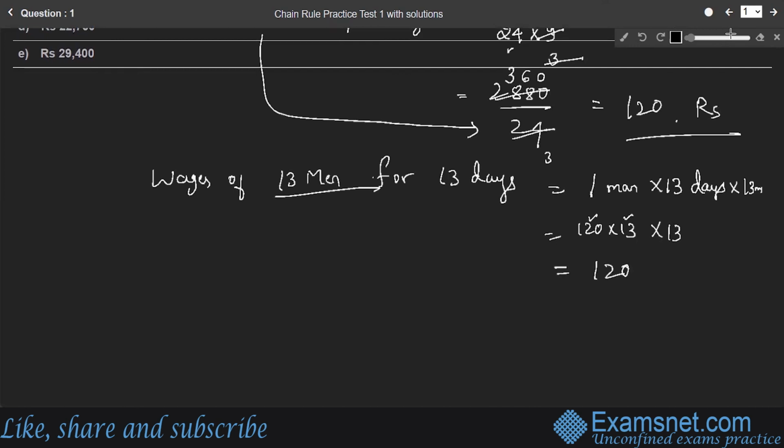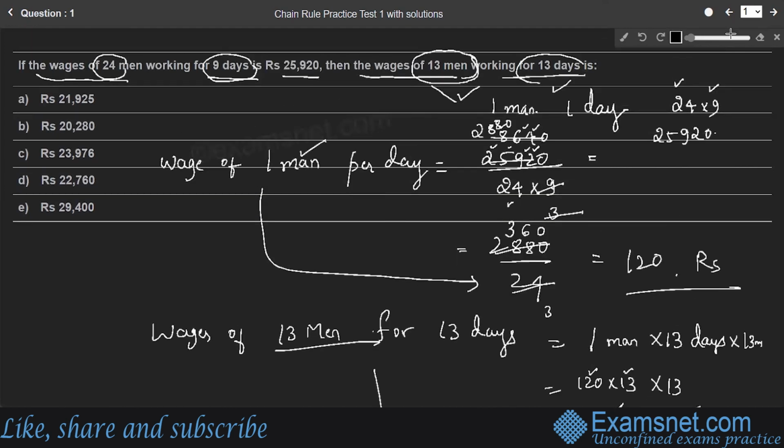So you will get 120 into 169. We can directly multiply these two numbers. So 12 into 9, 108, then 12 into 6, 72 plus 10, 82, then 12 into 1 plus 8, 20. 20,280 rupees is the wages of 13 men for 13 days. So look at the options. Option B is the right answer.